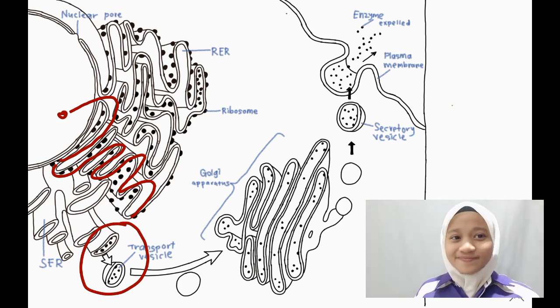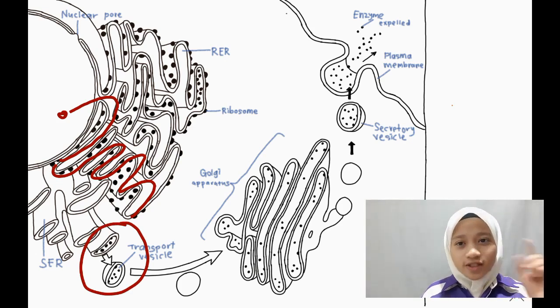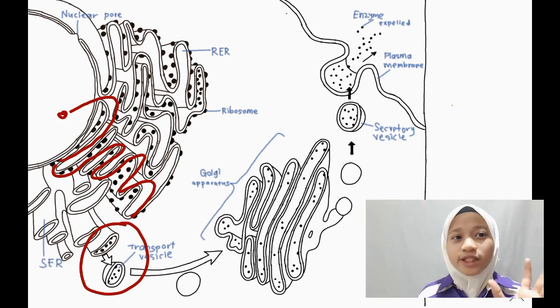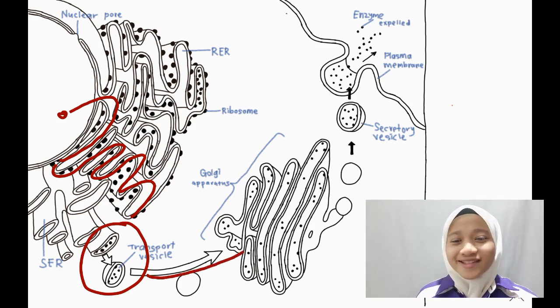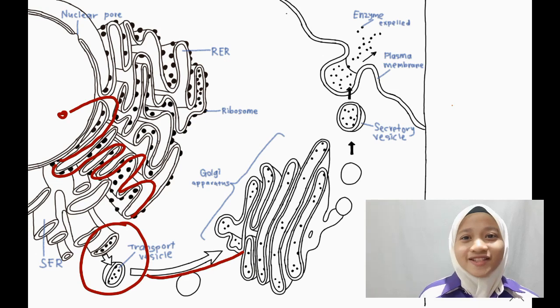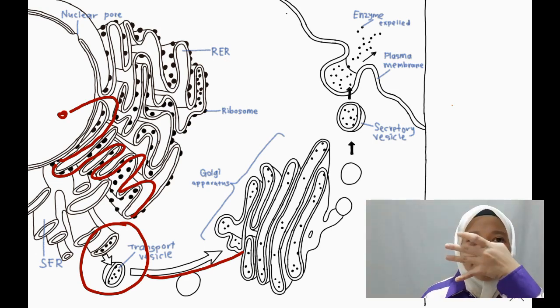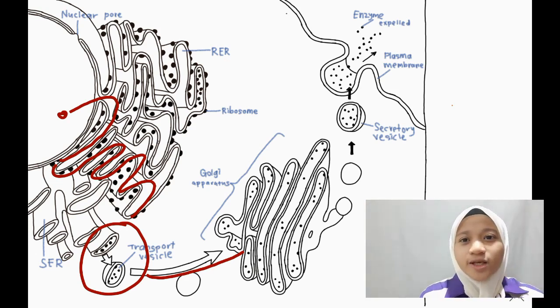Okay, so from this point, after it left the plasma membrane, the red point now is protein. Okay, now back to the topic. The transport basket then fuses with the membranes of the Golgi apparatus and empties its content into the membranous space. The membranous space is somewhere inside the Golgi apparatus.